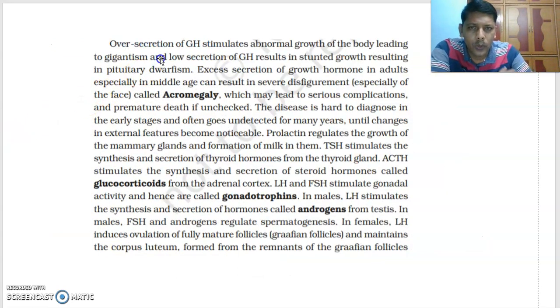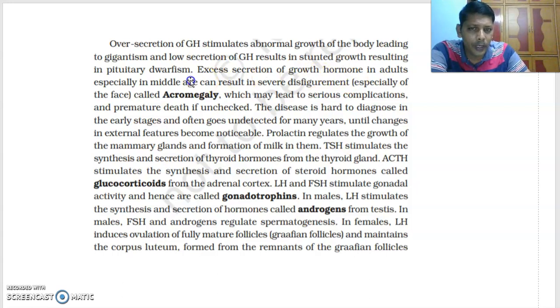Next, oversecretion of growth hormone stimulates. These are the functions of pituitary hormones. Oversecretion of growth hormone stimulates abnormal growth of the body, leading to gigantism. And hyposecretion or undersecretion of growth hormone results in stunted growth, resulting in pituitary dwarfism.